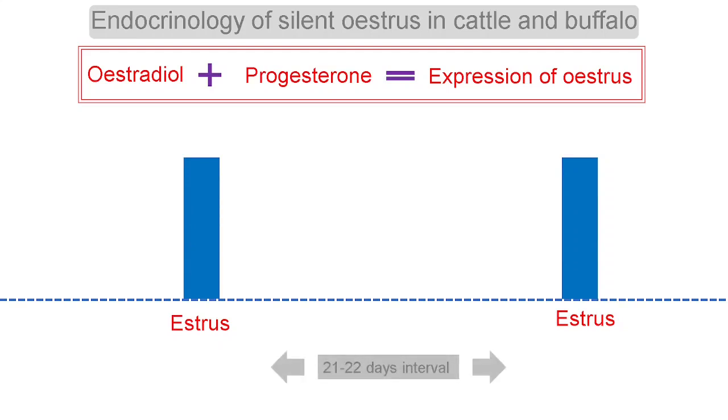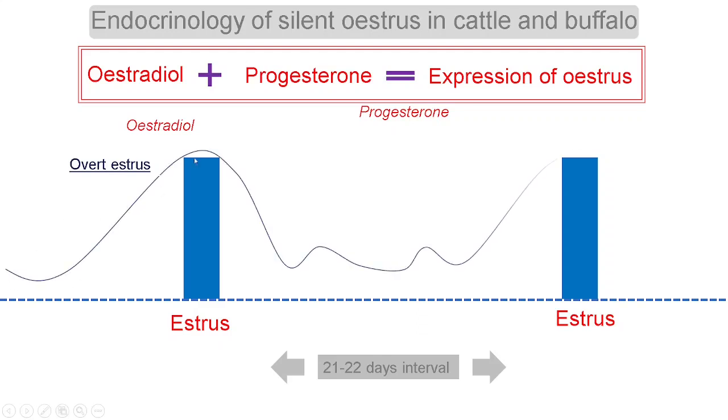So let us see in the cyclic animal how the estradiol and progesterone concentrations differ. We know that in a cyclic animal, if the animal is not pregnant, it will come to estrus every 21 to 22 days. Overt estrus animal means the animal that shows the signs of estrus very clearly, and farmers are able to identify that animal and do the breeding at the proper time. So let us see their levels.